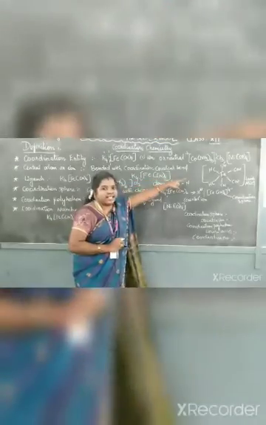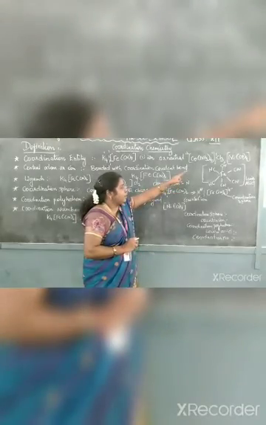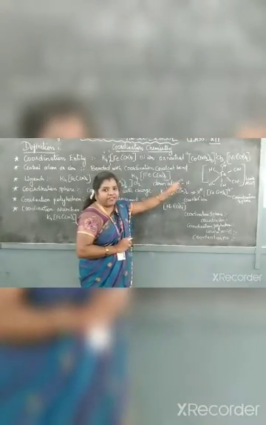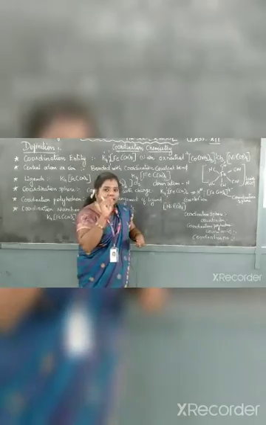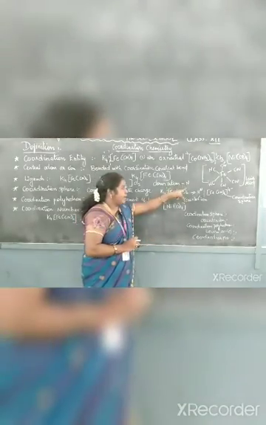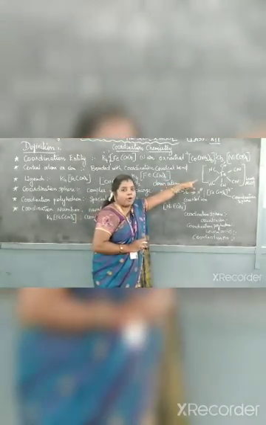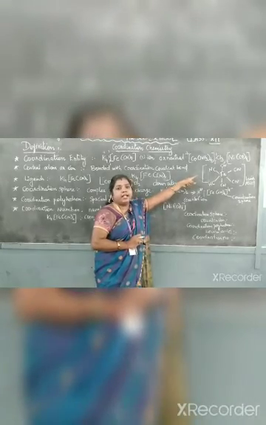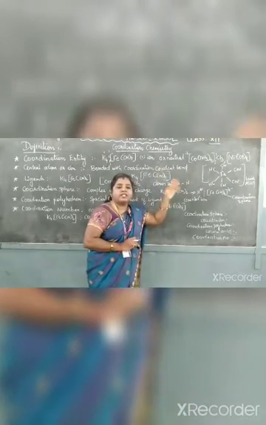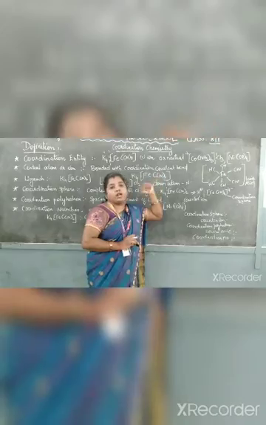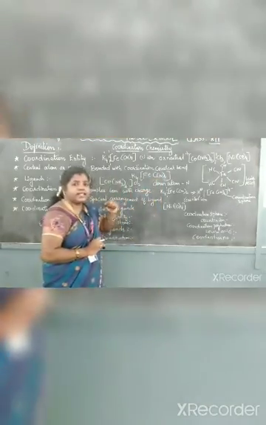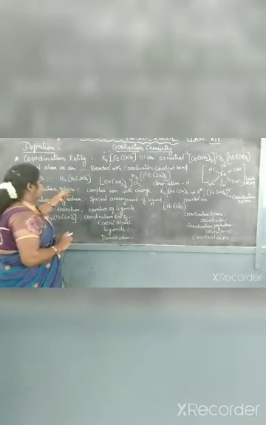Let's see another example. Fe, all the CN will be bonded with the Fe. It is not bonded through N, it is bonded through C only. So in this compound, carbon is the donor atom. So from the ligands you have to mention the donor atoms also. And the next one is the coordination sphere.